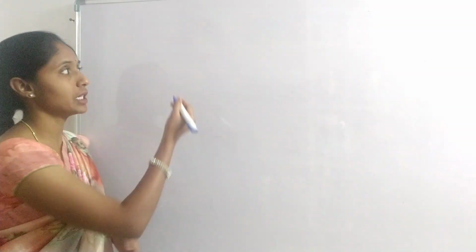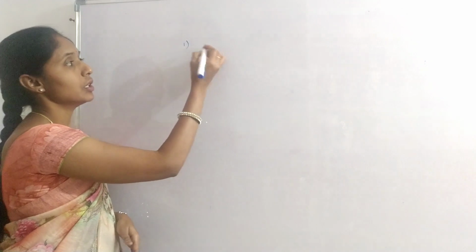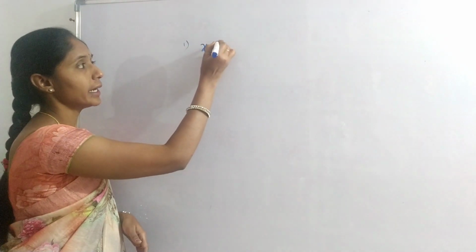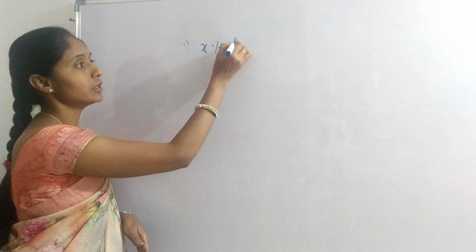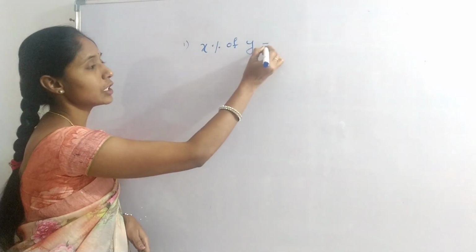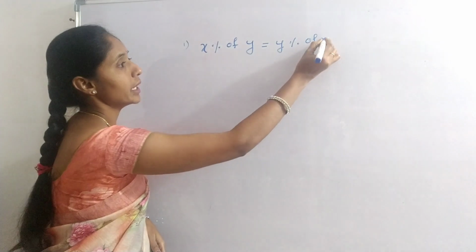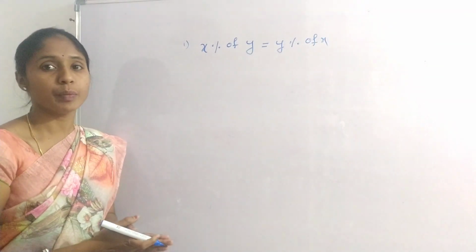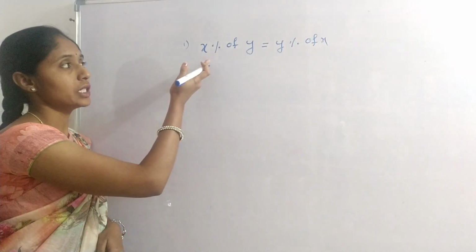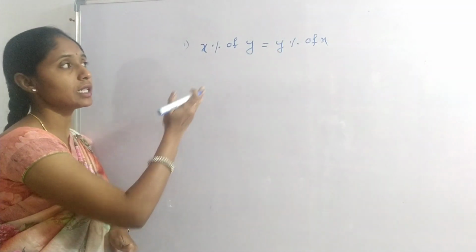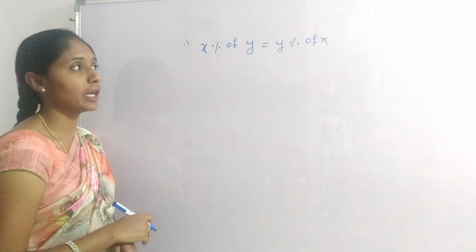Okay. Let me see. First one, the main property: x% of y is equal to y% of x. This is the main property. Here we are changing the value into percentage and percentage into value.